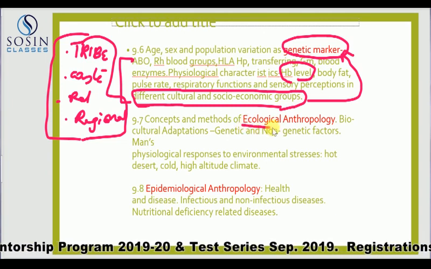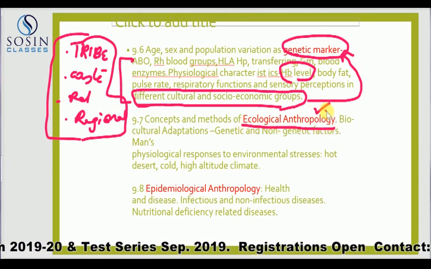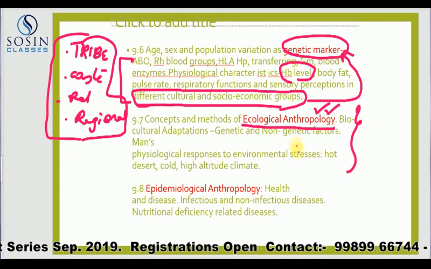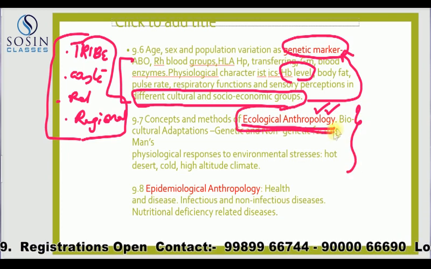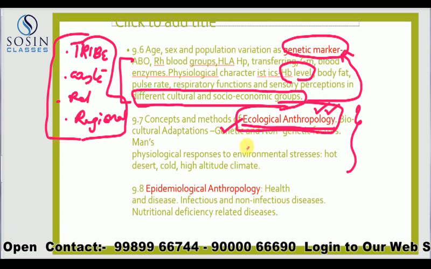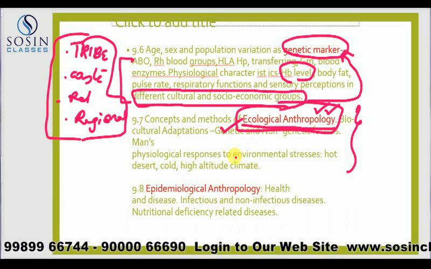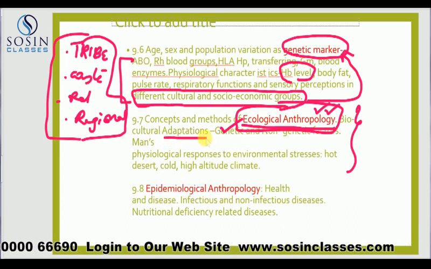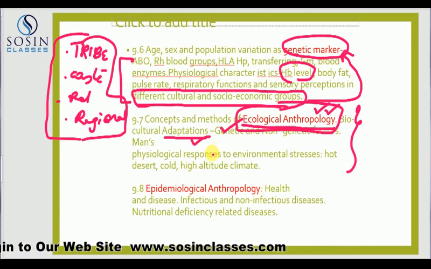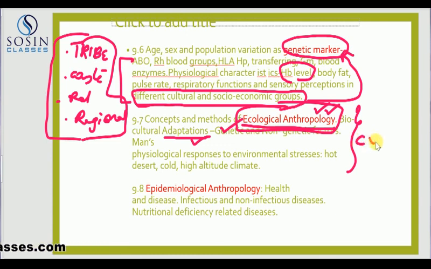Then you have 9.7. This is another very significant area, that is ecological anthropology. Ecological anthropology is the one that helps us to know how humans get adapted to new conditions, new environments. This is something of very current significance, with people traveling and trying to scale high mountains, and Everest is something like a picnic spot for us these days.